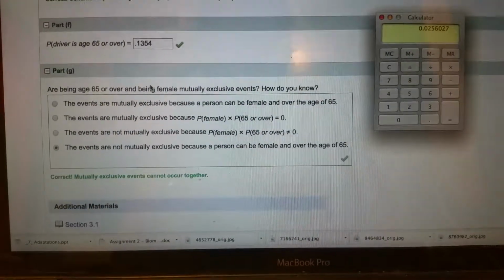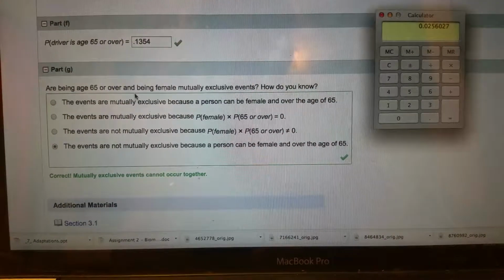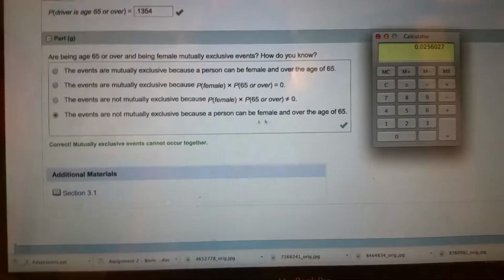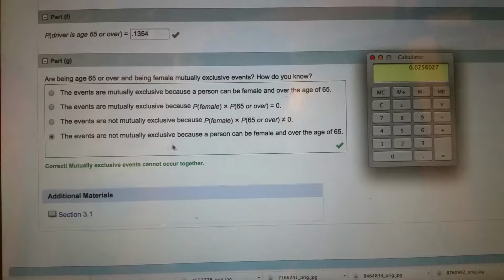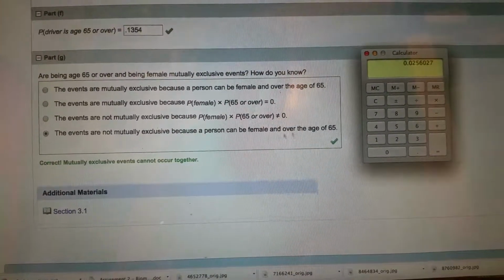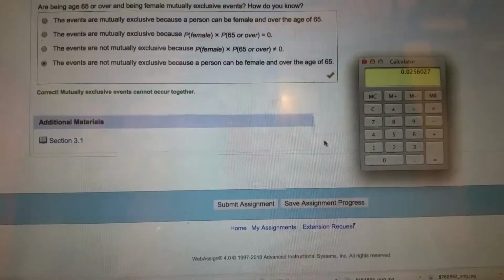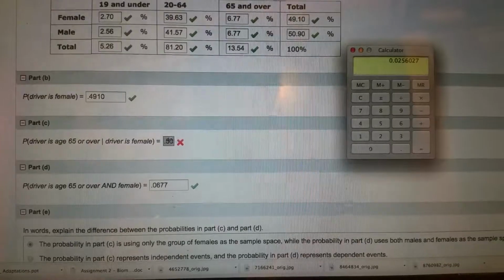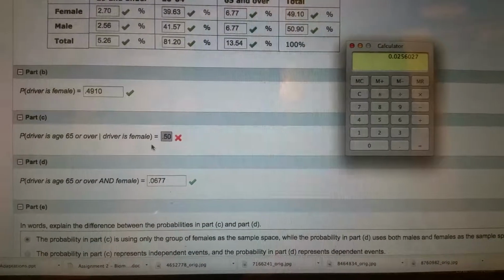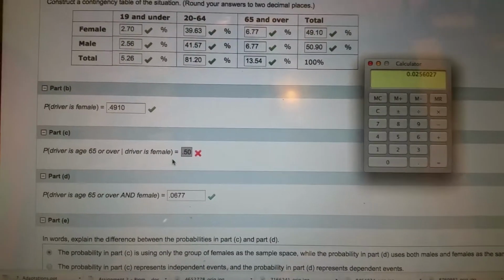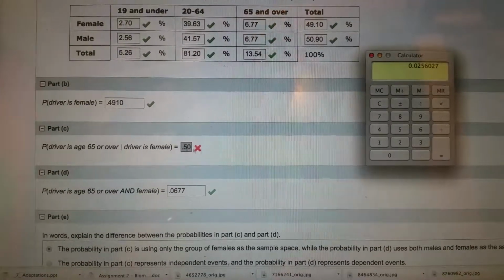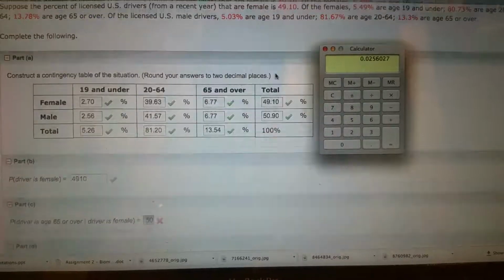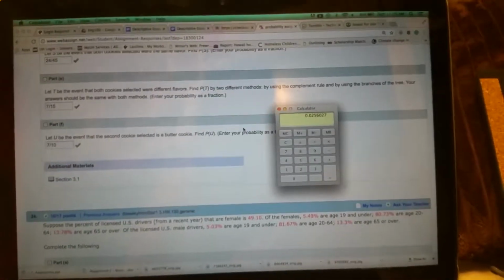Okay. And then, are being age 65 or over and being female mutually exclusive events? How do you know? The answer is the events are not mutually exclusive because a person can be female and over the age of 65. Okay, so that's it. I'd have to go over that one again, figure out what happened. I know I got that right on the next assignment, so I'll take a look. But yep, that's it. That's it for probability assignment 2.